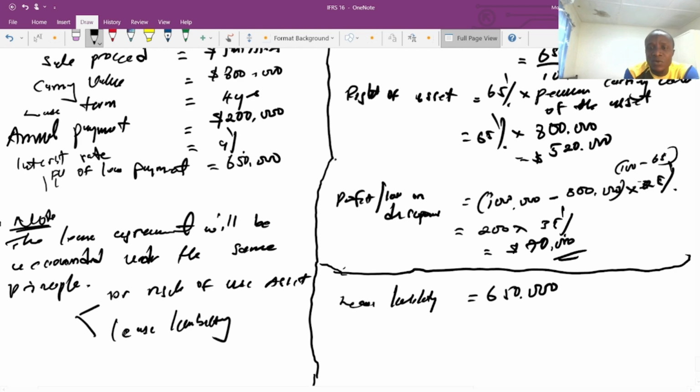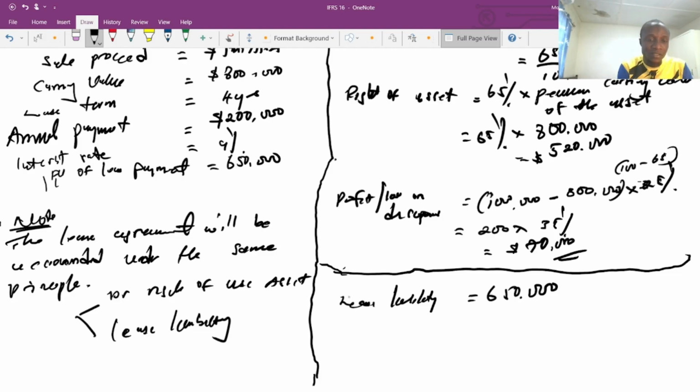That is the reason we have accounted for a profit, so that the difference between the right of use asset and the lease liability will not be affected. So basically, we are going to continue to depreciate the right of use asset over the lease term or the useful life of the asset.